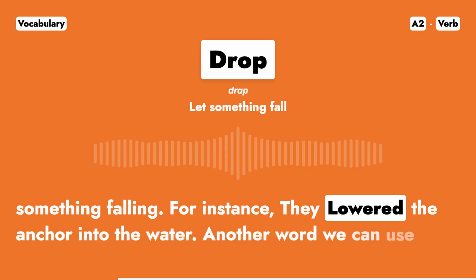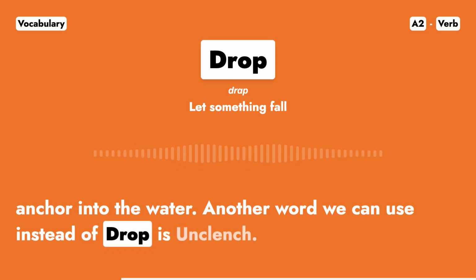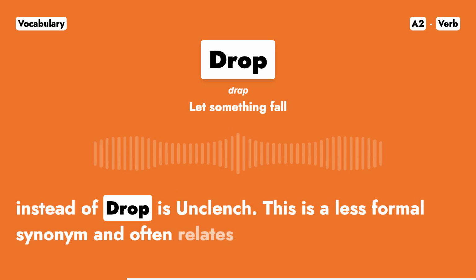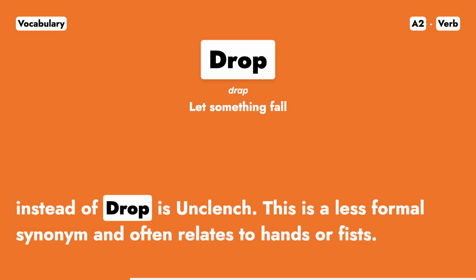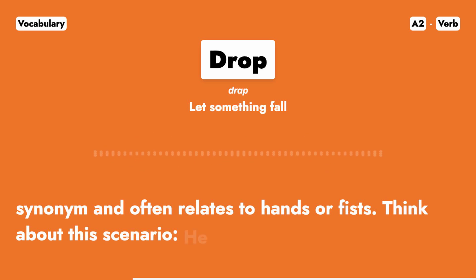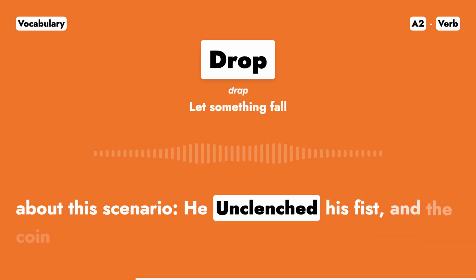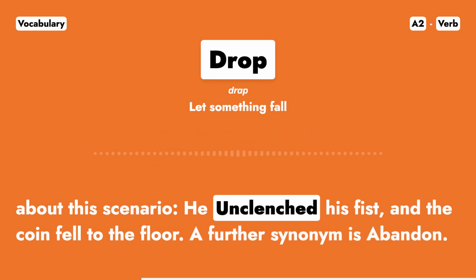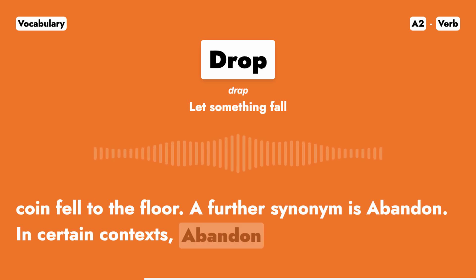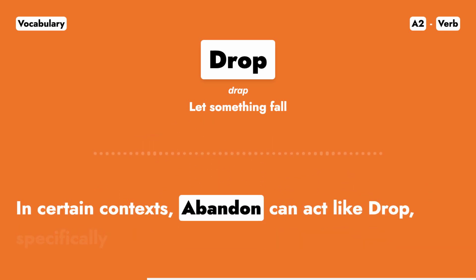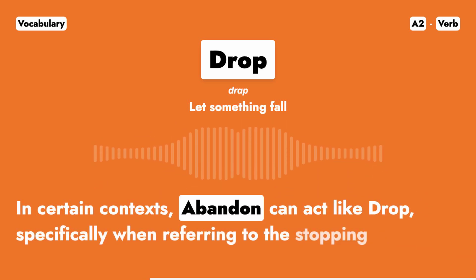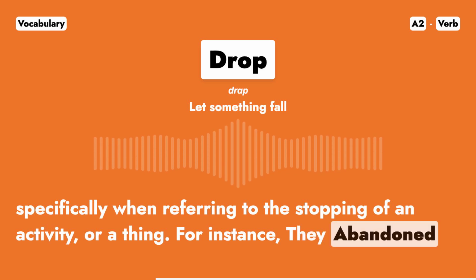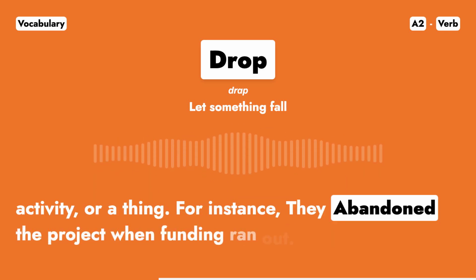Another word we can use instead of drop is unclench. This is a less formal synonym and often relates to hands or fists. Think about this scenario. He unclenched his fist, and the coin fell to the floor. A further synonym is abandon. In certain contexts, abandon can act like drop, specifically when referring to the stopping of an activity or a thing. For instance, they abandoned the project when funding ran out.